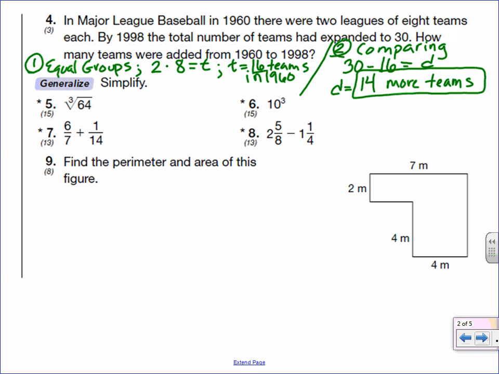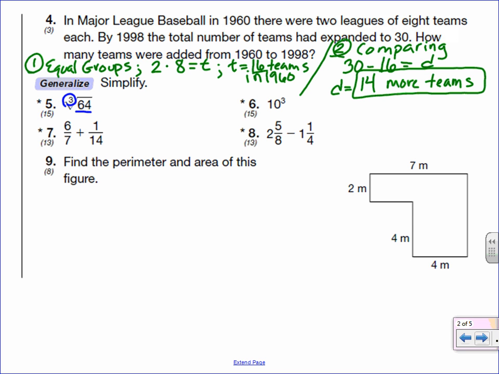In number 5, we have the cubed root of 64, and what that says is what number times itself 3 times equals the number underneath the what's called a radical, or the root sign. So looking at this, since it's an even number, I know that the number itself is going to be even. So I might start with 2 and see what that is.